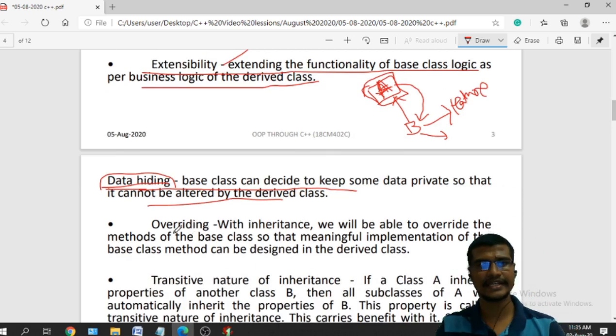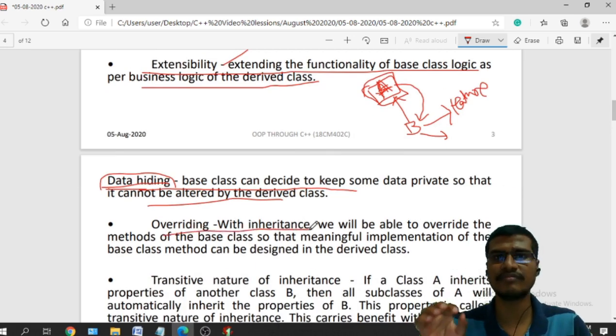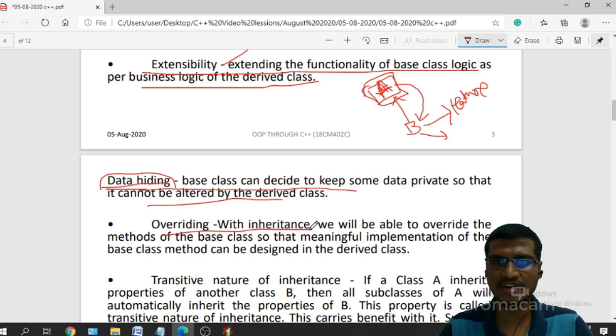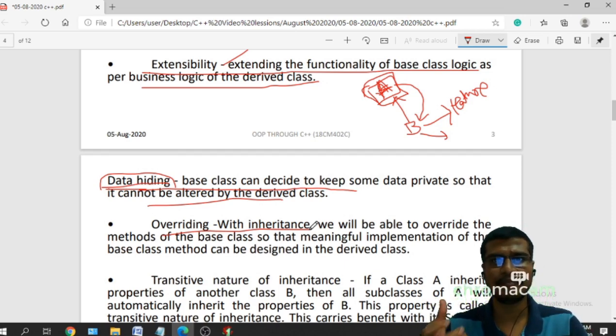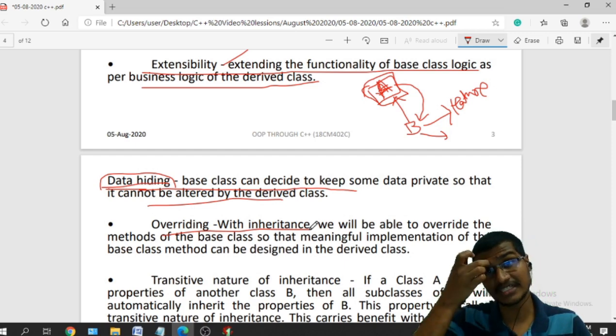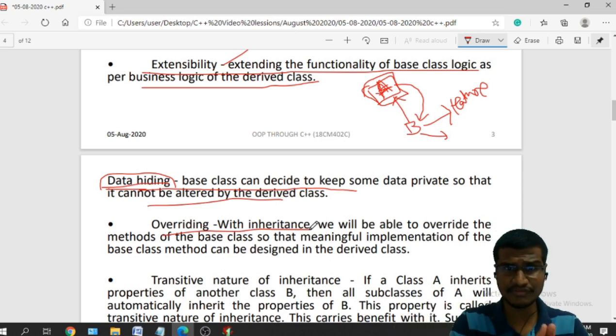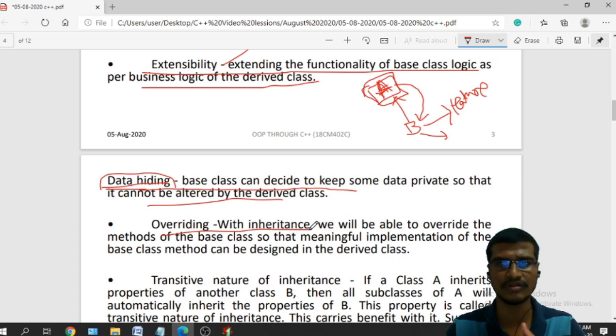Okay, and next, overriding. One more advantage of inheritance is that I can do method overriding. That is runtime polymorphism. We will see that in this chapter, in the coming classes. We have already discussed static polymorphism, where which method is called can be decided at compile time itself. That is possible through function overloading, constructor overloading and operator overloading. But which function is called will be decided at runtime. That is done by using method or function overriding.